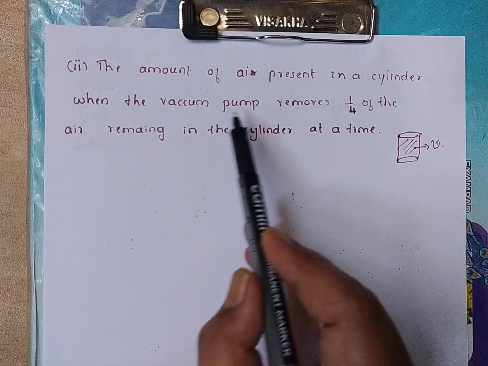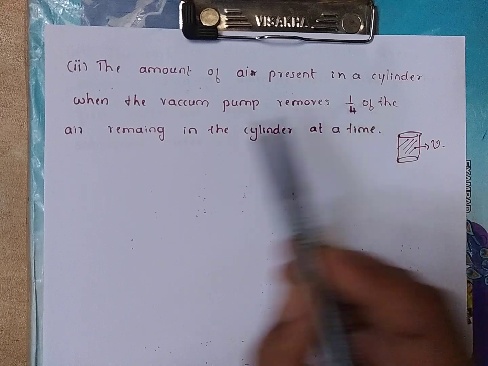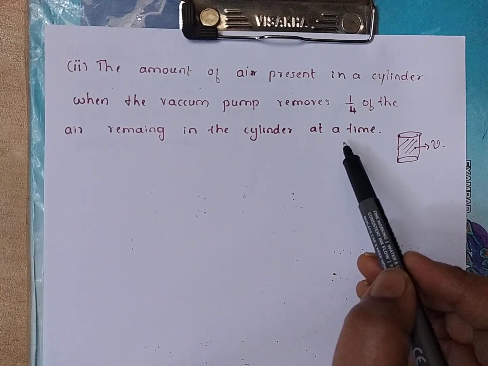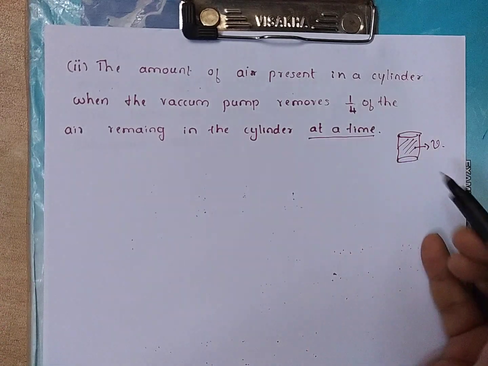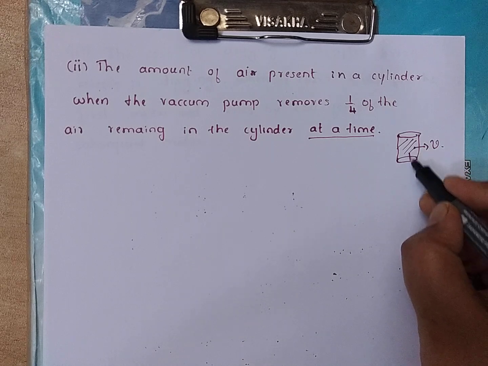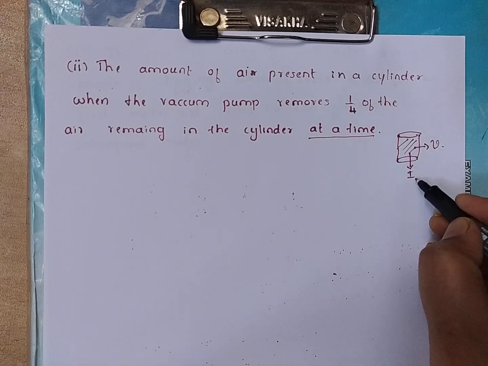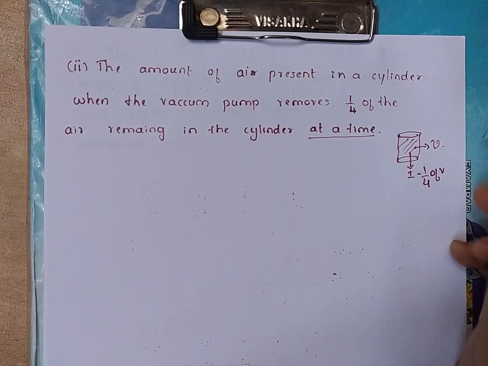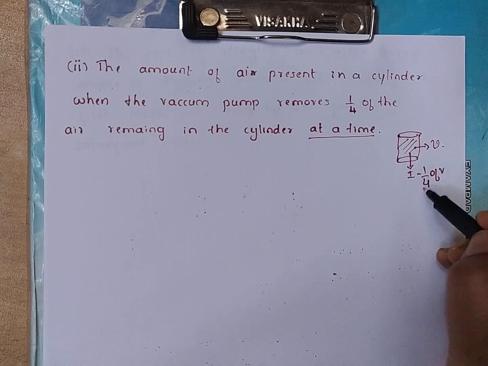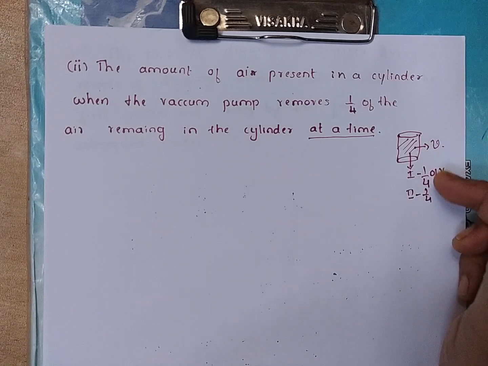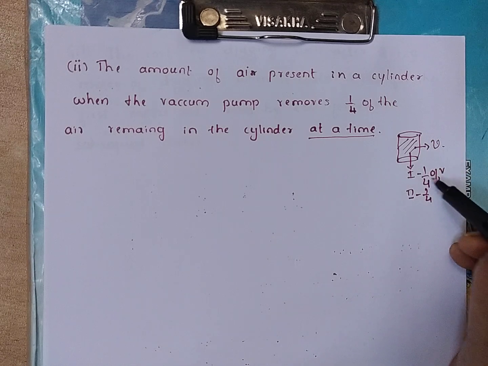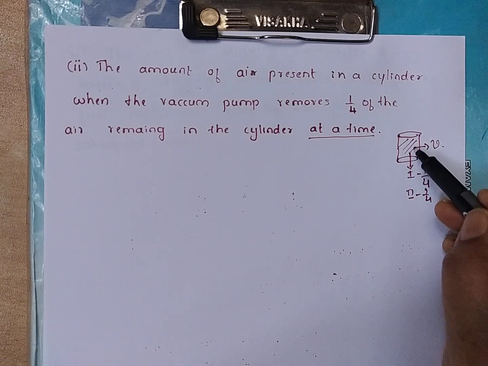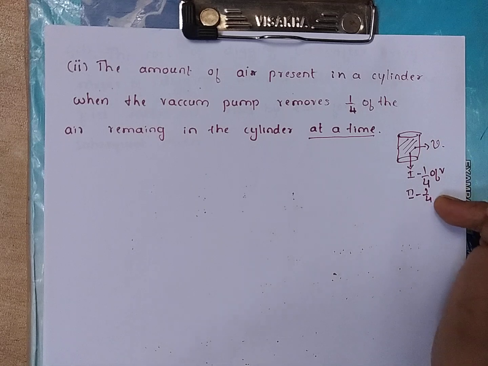But when the vacuum pump removes 1/4 of the air remaining in the cylinder at a time, what does it mean? If air is removed for the first time, how much is removed? 1/4 of V, the total volume, this much is removed for the first time. And the second time again how much is removed? 1/4 of the remaining volume.